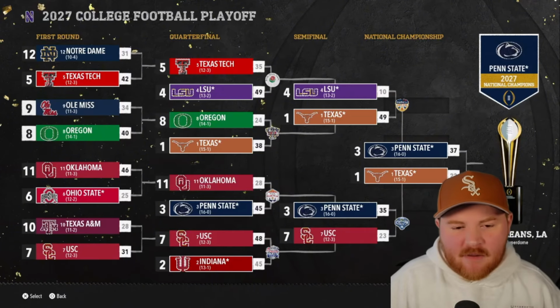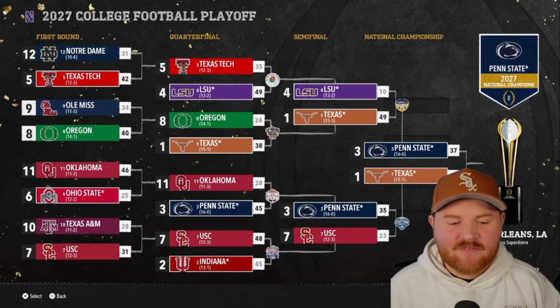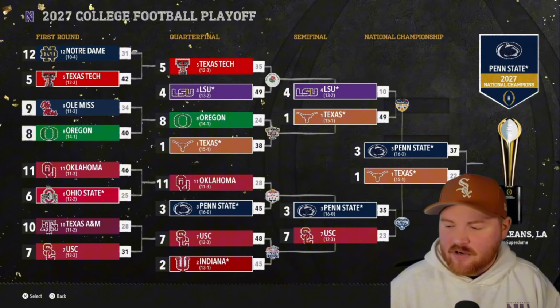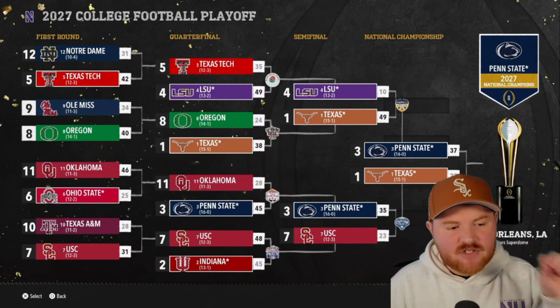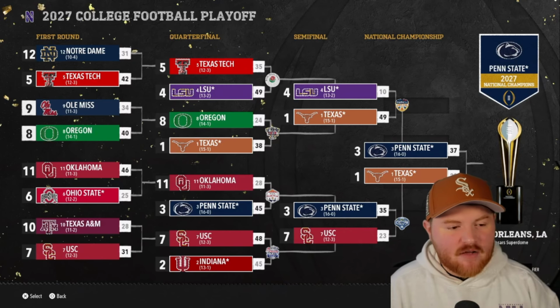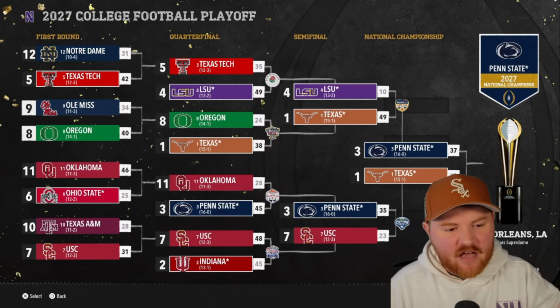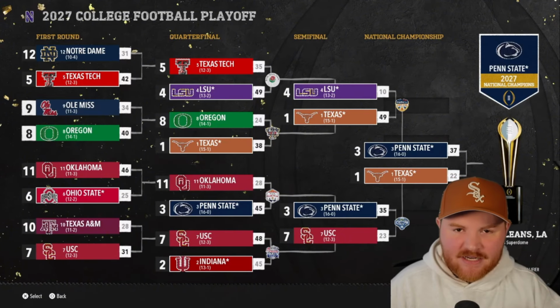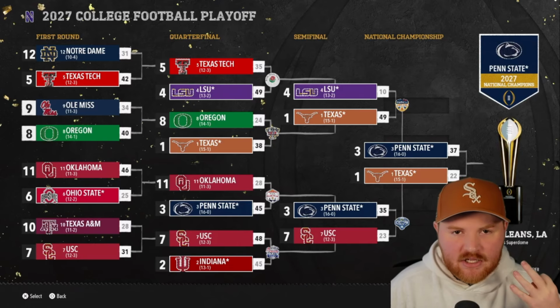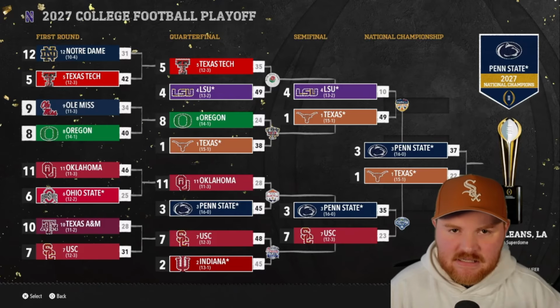Okay, this would not be my prediction, but Penn State is the best team in the video. 2027 national champions. They beat Texas 37-22, as you can see. Texas made it to 2 straight national championship games, could never pull it off. 3 straight first-round byes. They were number 1 in the country in this final season. They could not pull it off to be the best team. They had a very good run, but Penn State makes 2 national championship games. The first season they lose. The third season they win it. They made it to 3 straight college football playoffs. So Penn State and Conference USA are the best in the video.